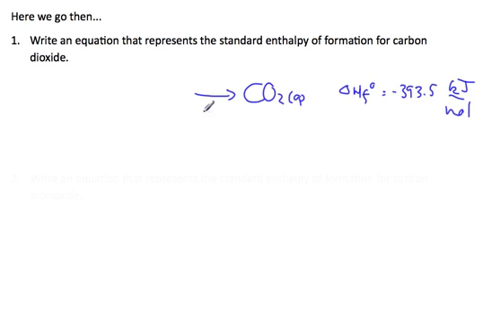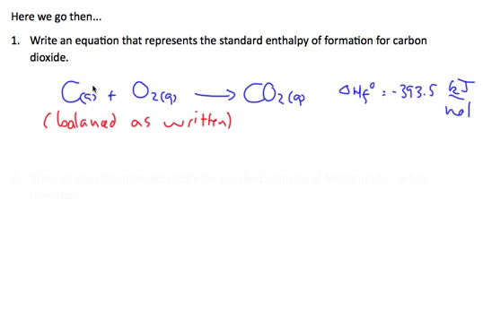Now, what is CO2 formed from? Elements in their standard state. So the element carbon plus the element oxygen, O2. Remember, molecular oxygen is elemental oxygen. Now, balance it. So we check the balance. I have 1 carbon and I have 1 carbon. I have 2 oxygens, I have 2 oxygens. So that's balanced as written. And that happens occasionally. But you still need to check.